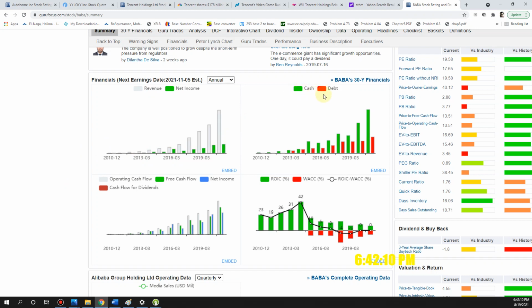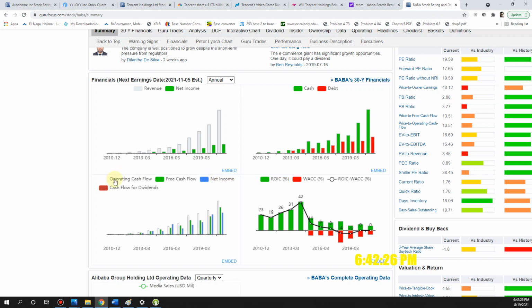Same thing for the debt to cash ratio. Is it increasing the cash? Yes, it is. How about the debt? Is it increasing or decreasing? If it is increasing, is it a reasonable debt to cash ratio? From here, it looks like they have more cash than debt, right? So obviously this checked out already.